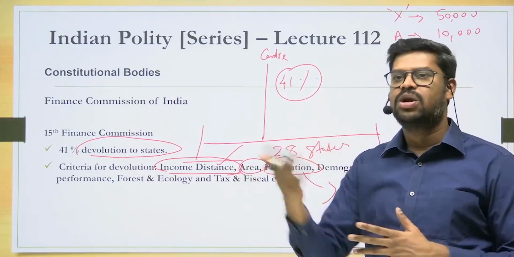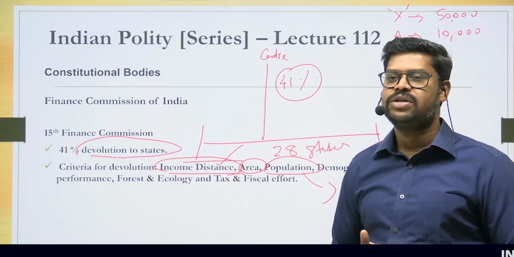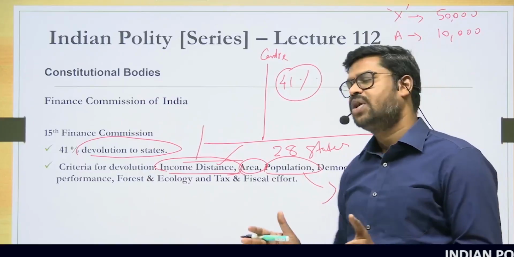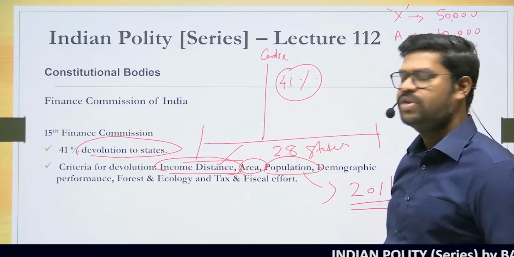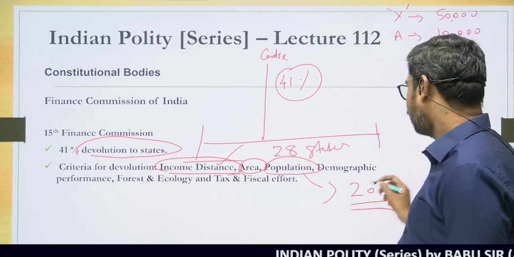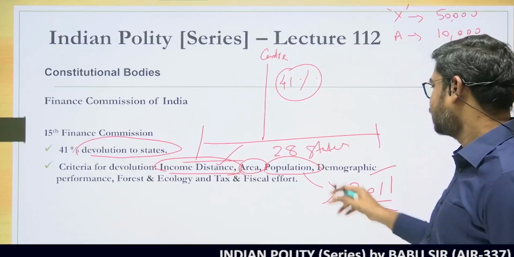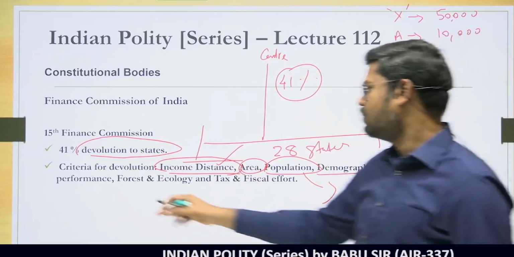So it will be a natural advantage to the northern states to get more finances. However, this practice of following the 1971 census was discontinued by the 15th Finance Commission. So they are following only the 2001 census. And then there is something which is called demographic performance.